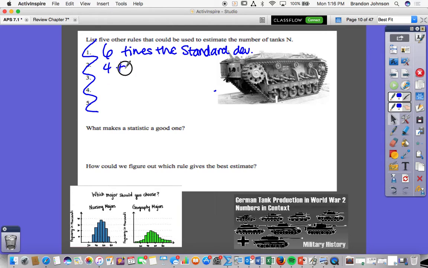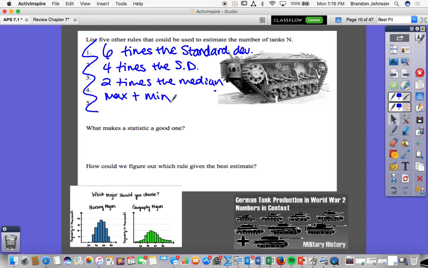Someone said 4 times the standard deviation. 2 times the median. Another one that was said, max plus min. And last is 3rd quartile plus 1 standard deviation.